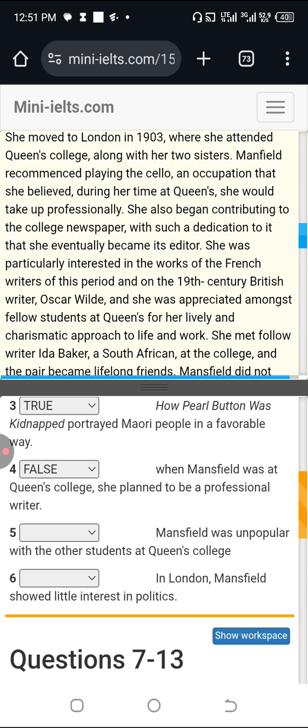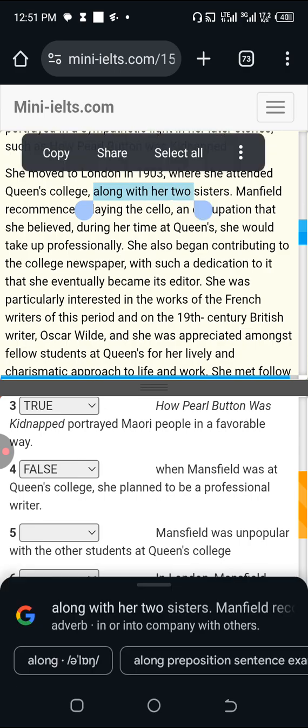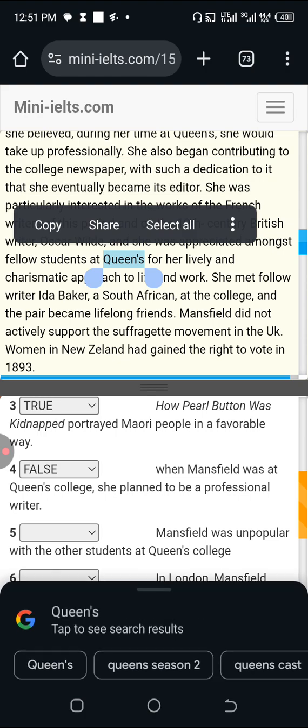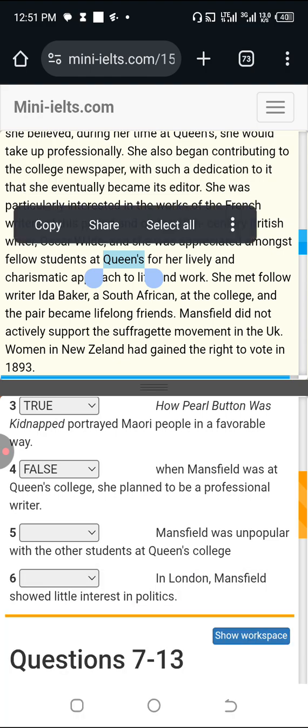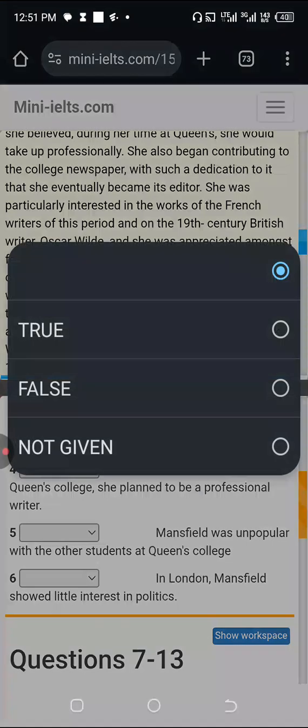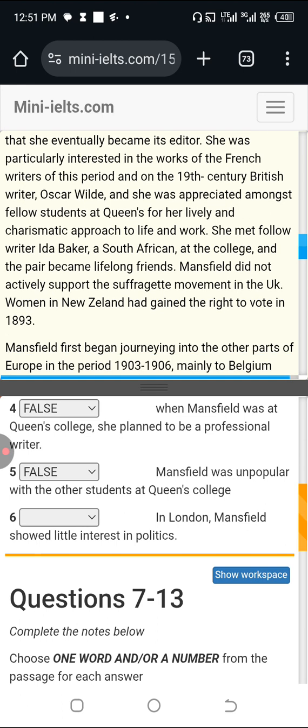So look at the passage. Unpopular with other students at Queen's College. So this Queen's College says, along with her two sisters. That's all for Queen's College. Okay, hold on. She was appreciated amongst fellow students at Queen's for her lively and charismatic approach to life and work. Appreciated does not mean unpopular. So this is going to be false. In London, Mansfield showed little interest in politics.